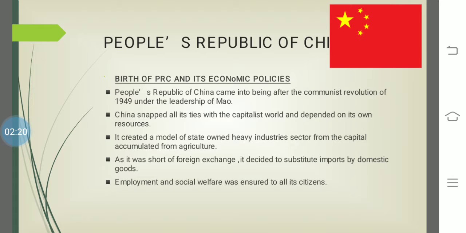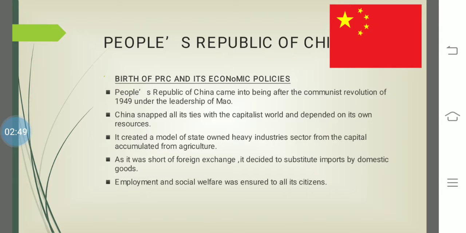Since its foundation, China's economy was based on the Soviet model. I've already discussed the two ideologies, capitalism and communism. So China was following communism, and that was the Soviet model. China draws a curtain, and it is trying to shut itself off from the rest of the world.